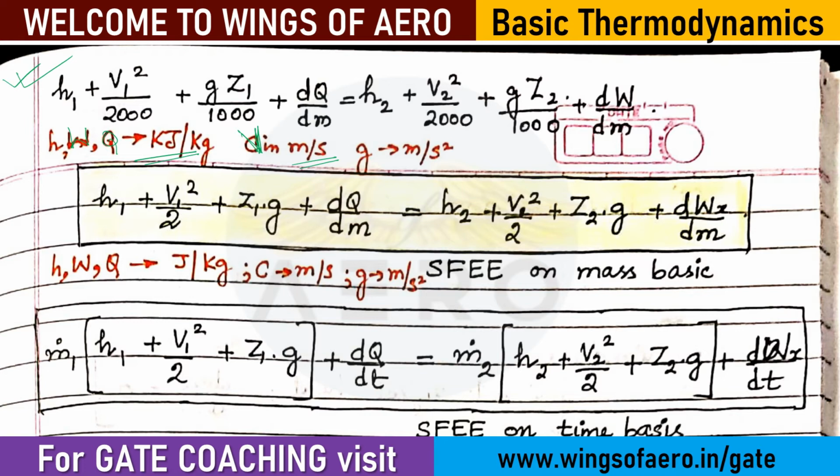If it is in kilojoule, this will be the formula. Please simultaneously write down the formula. If it is given the enthalpy, work done, and the heat transfer in joule per kg, then this will be the formula.